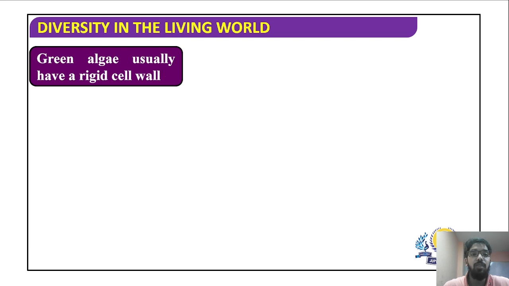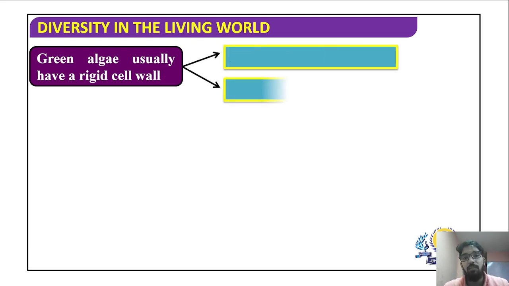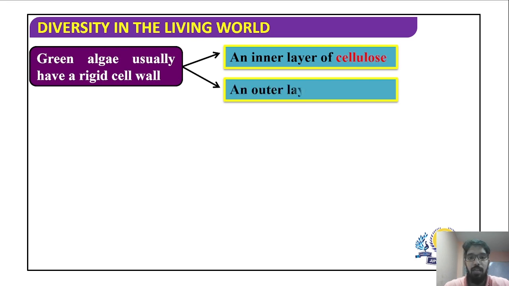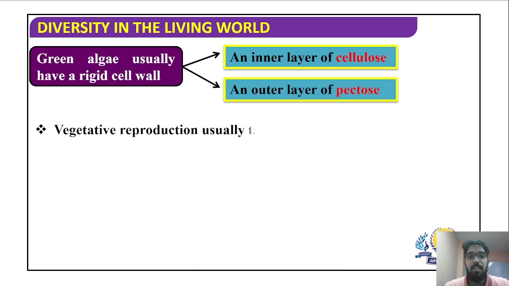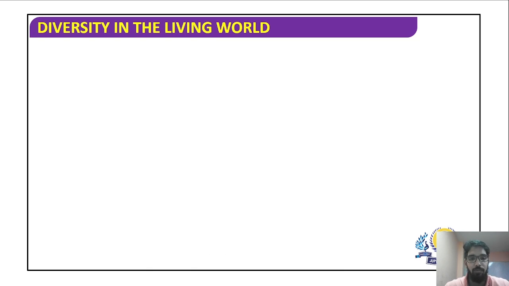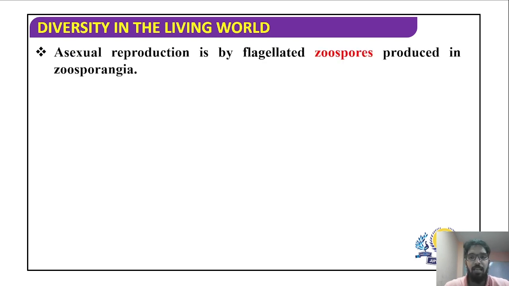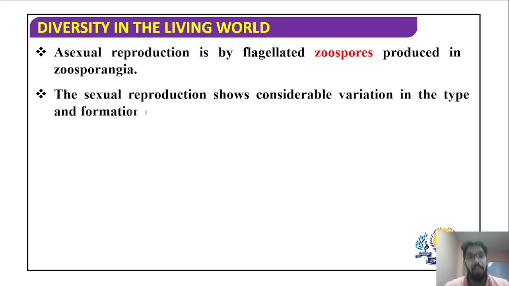Green algae usually have a rigid cell wall which is made up of two layers, an inner layer which is made up of cellulose and an outer layer which is made up of pectose. Vegetative reproduction in green algae takes place by fragmentation, as we all know. Asexual reproduction, on the other hand, takes place by flagellated zoospores, which is produced in zoosporangia. So they are endogenous spores.